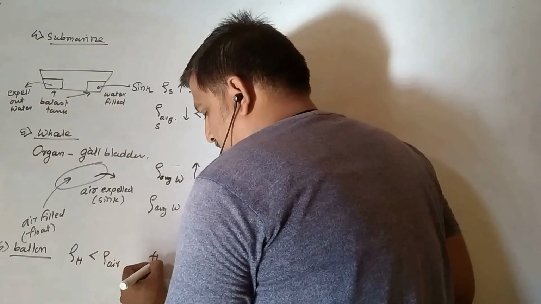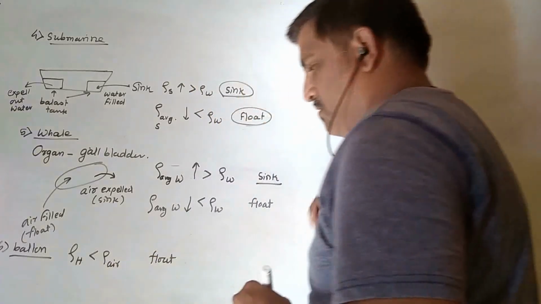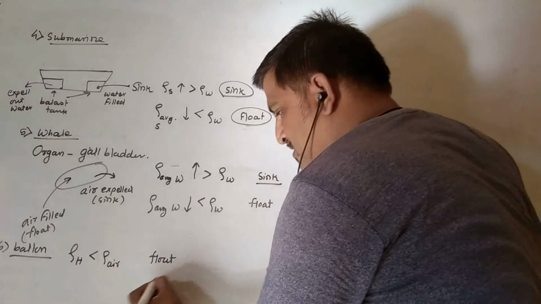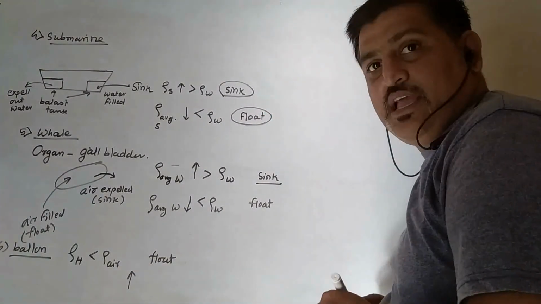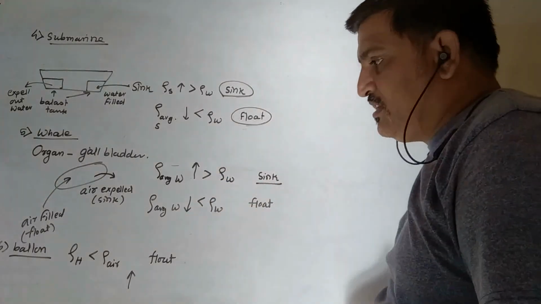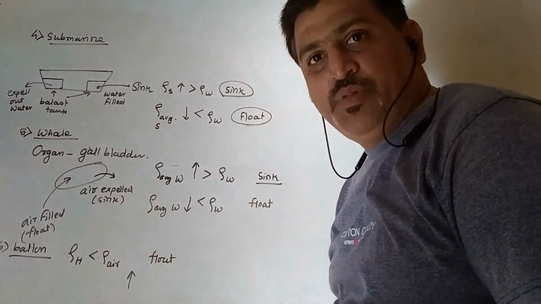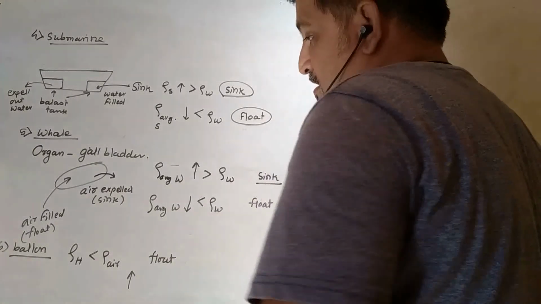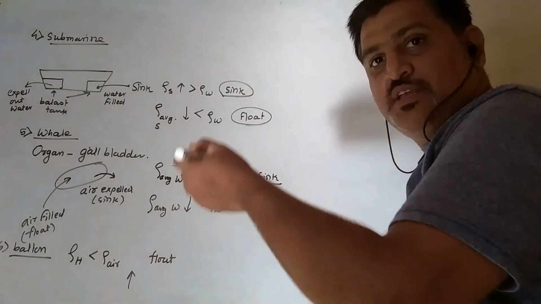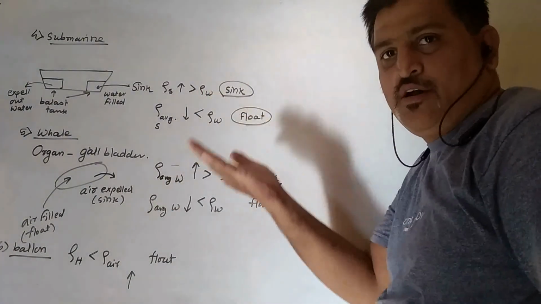Because of that, it has a tendency to float. Means actually what happens, the upthrust of the air increases and the weight of this hydrogen balloon decreases, and due to that we find the balloon floats into the air and goes up and up, rises up and up.